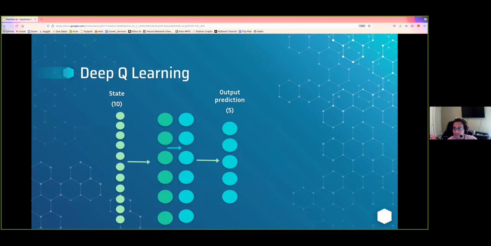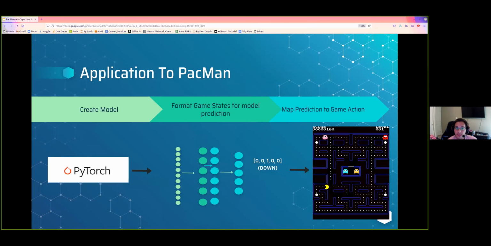I want to break down what my inputs and outputs look like for the model I built. I mentioned earlier I gave our agent PacMan his position on a grid, as well as the 4 ghosts. These positions create a 10-digit array that makes up my input layer. These are fed into a dense layer before being output into a 5-digit array, predicting the best action to take to maximize reward.